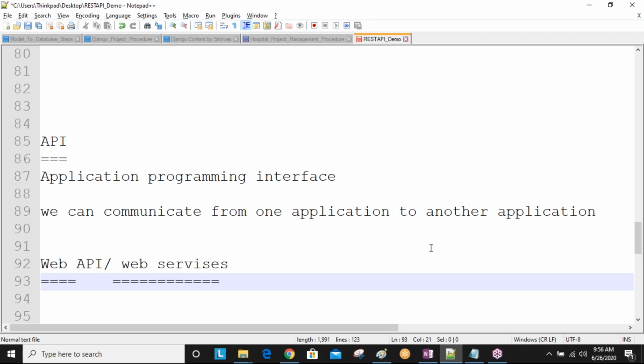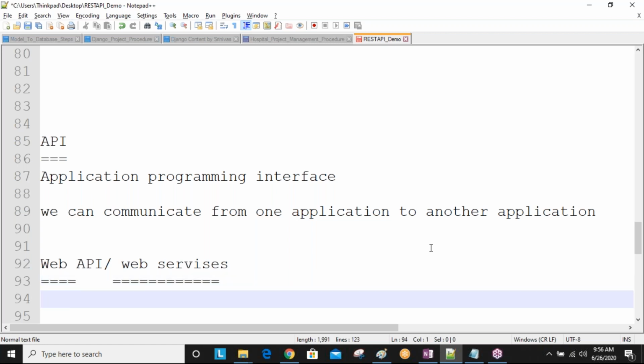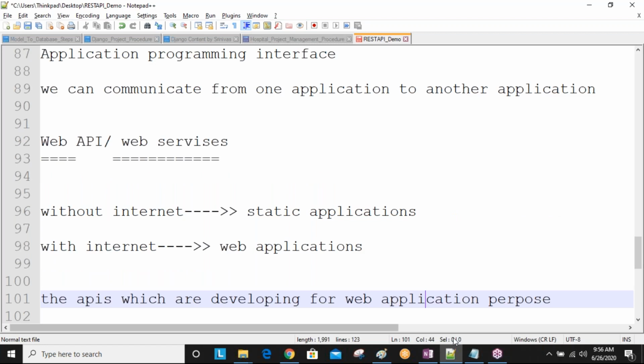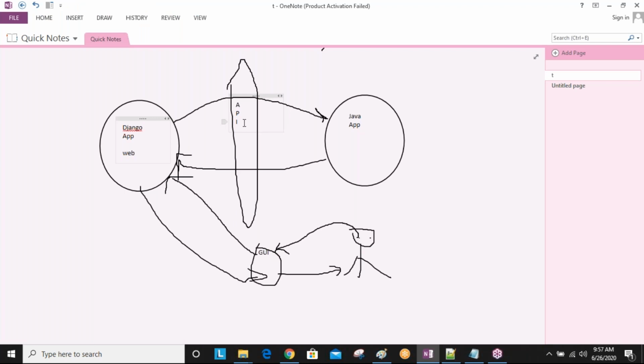Web APIs are also called web services. Now REST API. REST stands for representational state transfer. It is an architectural style, meaning it provides some rules and regulations when you are developing APIs. According to those guidelines we develop the APIs, that's why we call them REST APIs. Are you understanding that one?